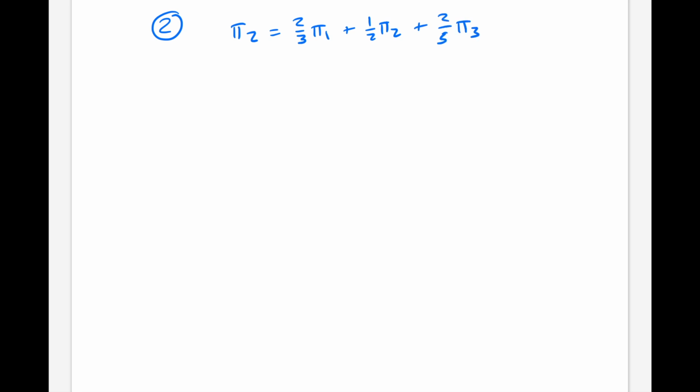Now we could have chosen any of the equations. I just arbitrarily chose number 2. I'm going to make the substitution that pi 3 is equal to 5/12 pi 2, and simplify this.